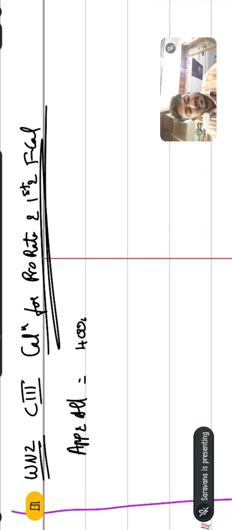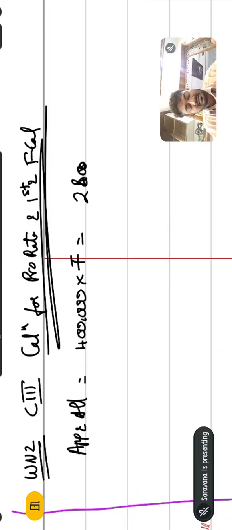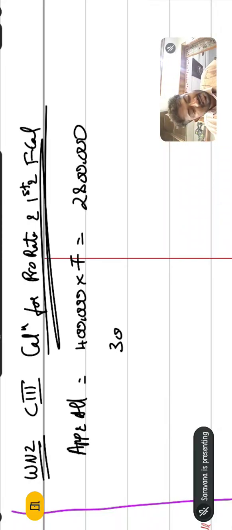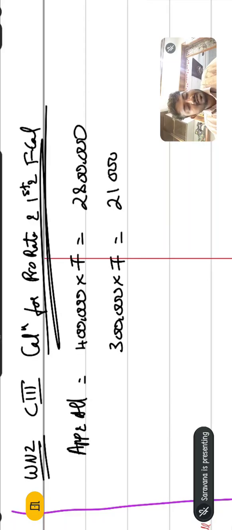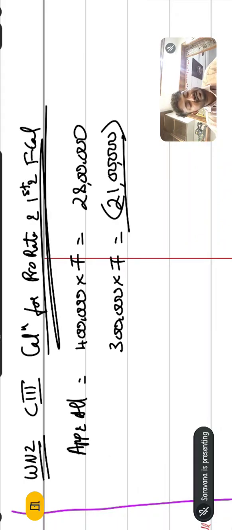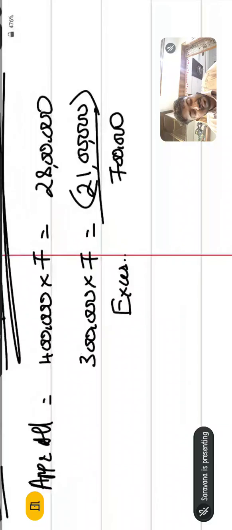4 lakh shares. So 4 lakh into 7 rupees comes to 28 lakhs. So the company has received 28 lakhs, but the company will take money only for 3 lakh shares. That comes to 21 lakhs. So if you subtract, what is the remaining? 7 lakhs. 7 lakhs is the excess amount.